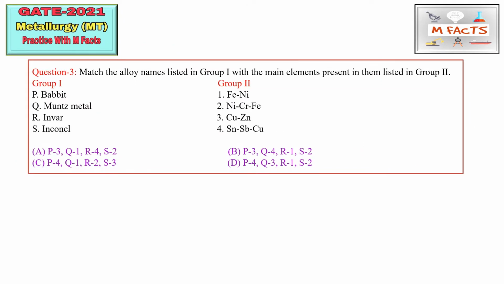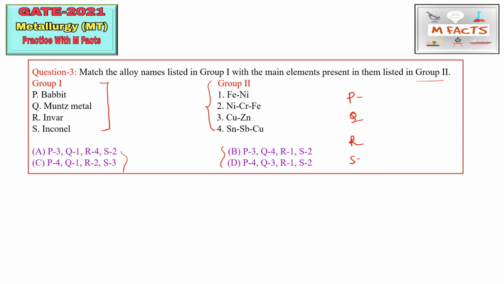So the next question is a matching type question. Group first contains some alloy names and group second contains some elements. We need to match the alloy names listed in group first with the main elements present in them listed in group second. These are the four options they have given. For matching type questions, I already told you that you will always use this way, that is P, Q, R, S, and you will find the odd one, or the one about which you know.